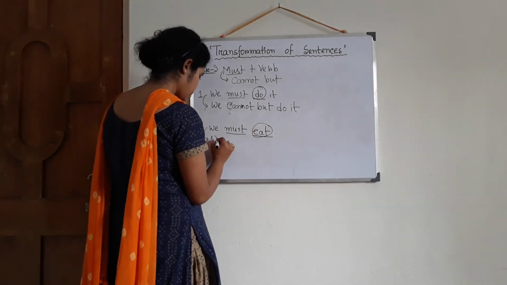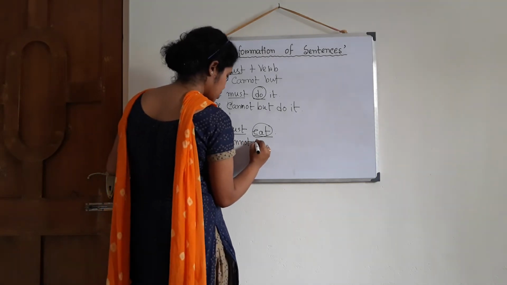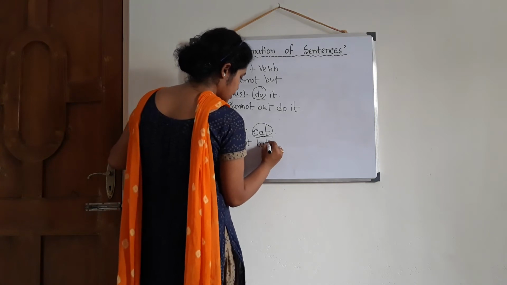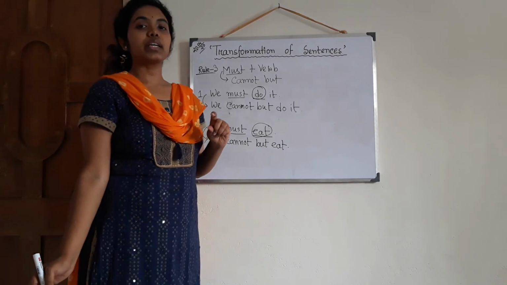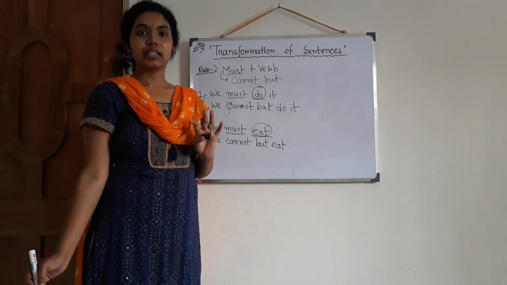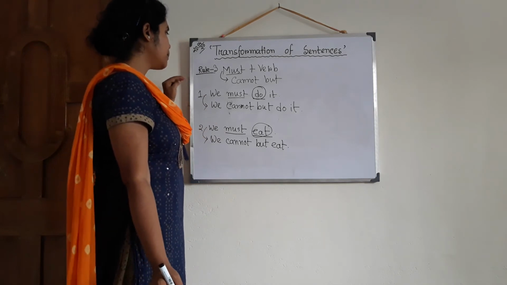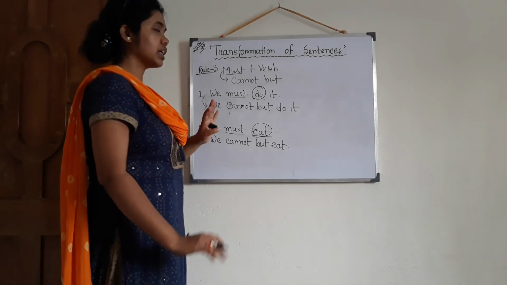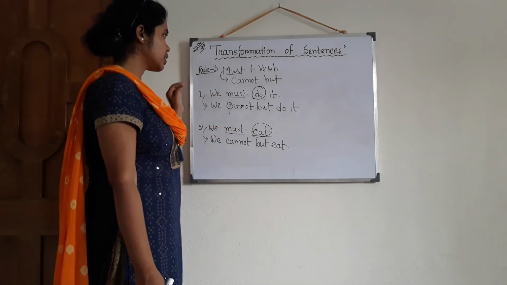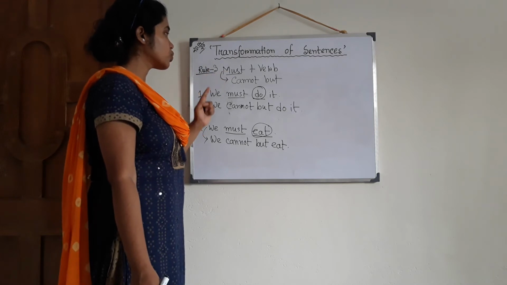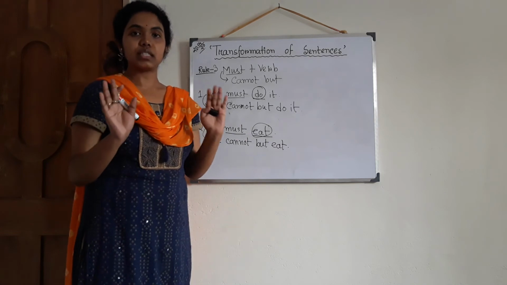So we cannot but eat. We cannot but eat means we cannot live without eating. Definitely we cannot live without eating. So this is rule number 3. I think this one is the easiest one. Must plus verb: if any sentence is written in this pattern, then must will be replaced only by cannot but, and the rest of the portion will be the same as it is.